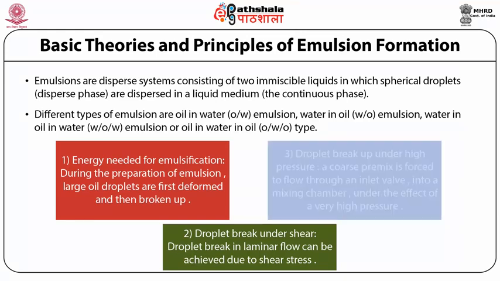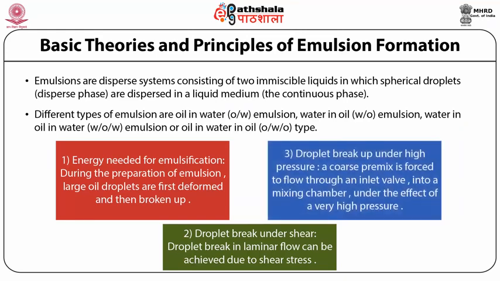The third is droplet breakup under high pressure. High pressure homogenization, which is also known as microfluidization, is widely used for producing emulsions in which a coarse premix is forced to flow through an inlet valve into a mixing chamber under the effect of a very high pressure.